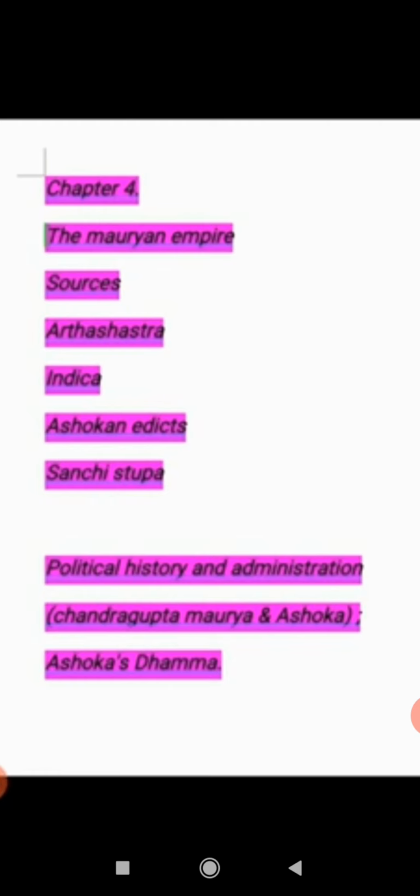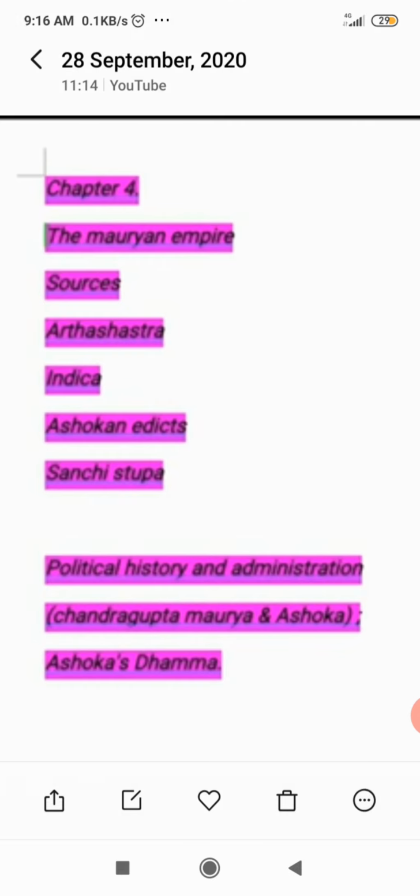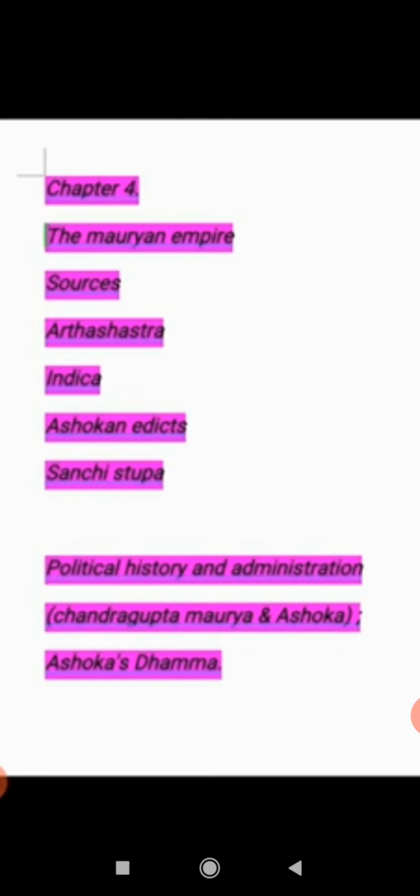So after completing Grihasthashram, in the Vanaprasthashram, he left his empire and went to Shravanbelgola in Karnataka. He spent his life there.